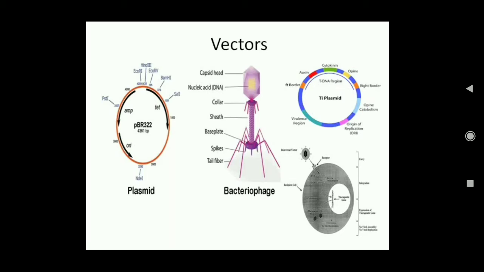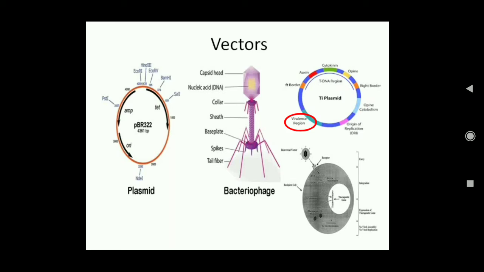Okay, now before using all of this, first of all, if they are virulent, if they are disease causing, then their disease causing capacity is first neutralized and only then is this used as a vector. For example, Ti plasmid is present in a bacteria called Agrobacterium and this causes a disease in plants called the gall disease. Now first of all, the disease causing capacity of this has to be removed.